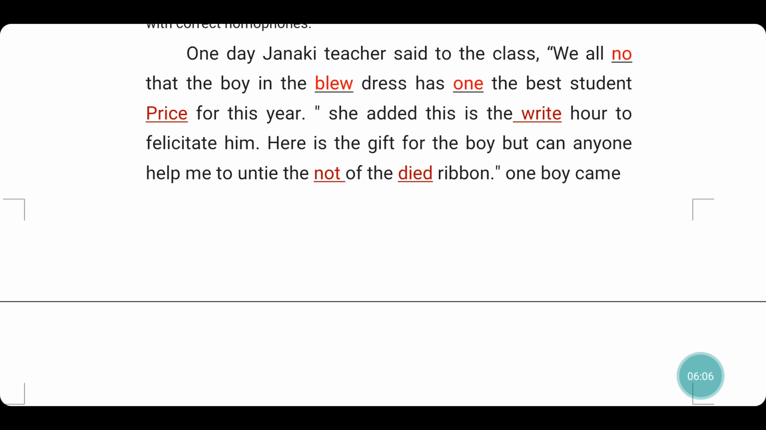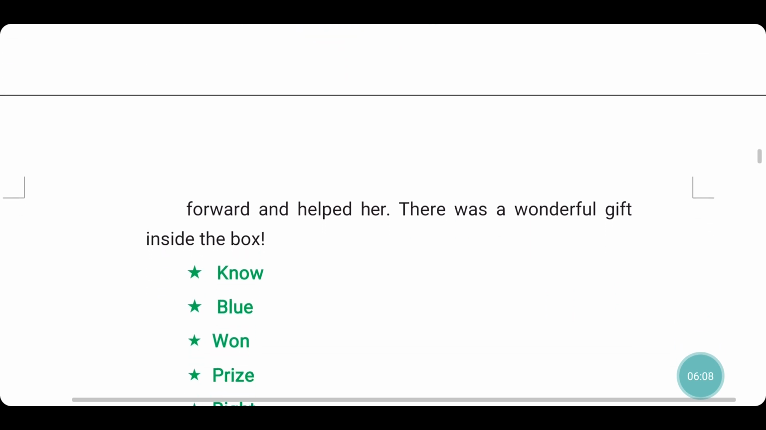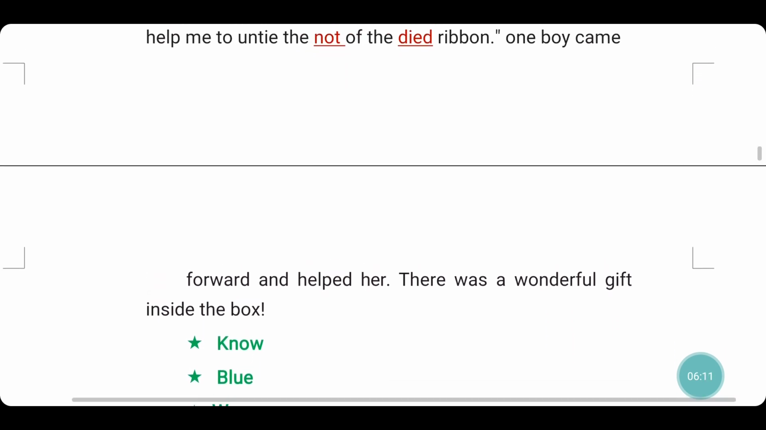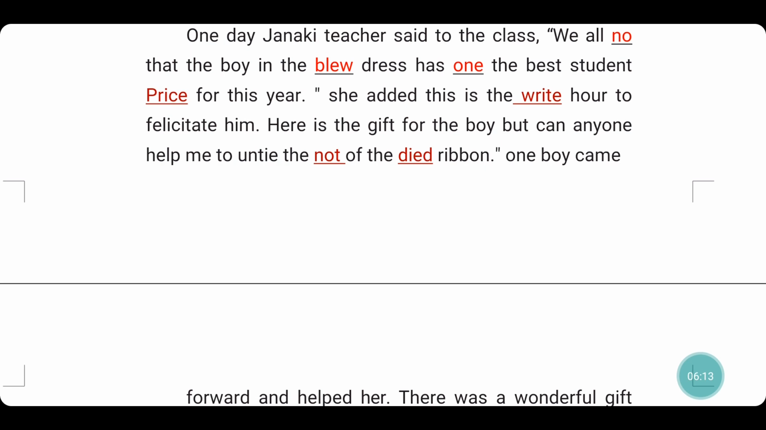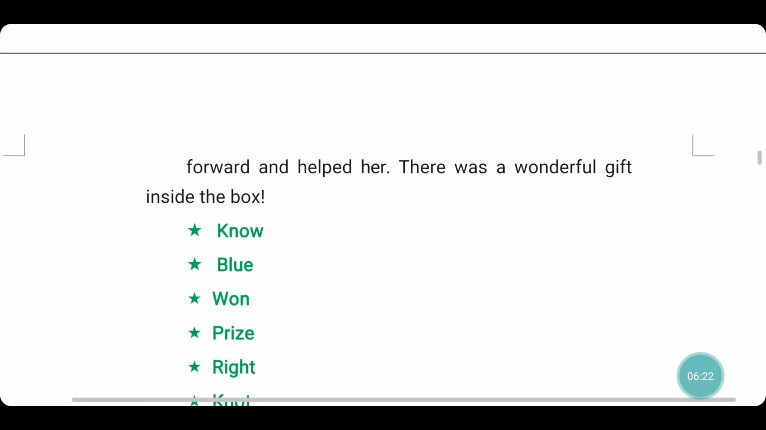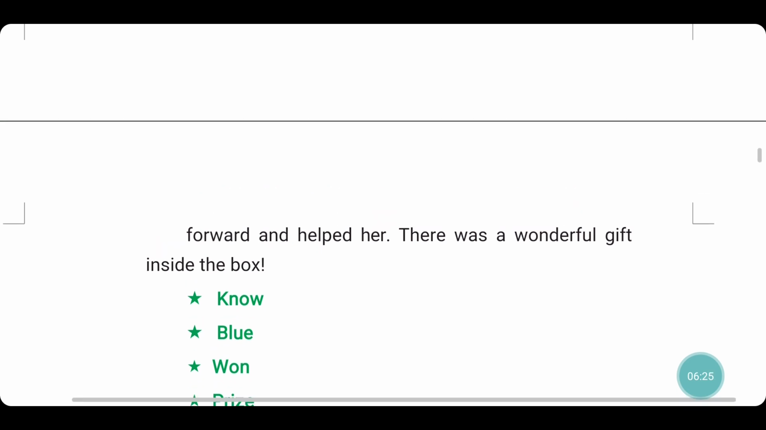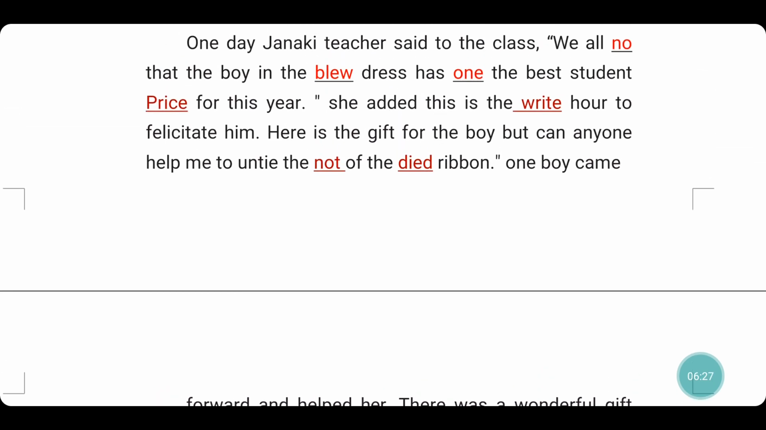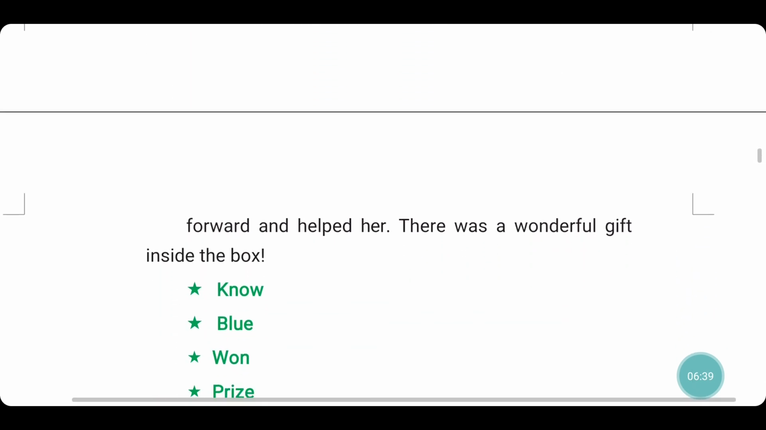P-R-I-C-E. Prize means cost. What actually should come? P-R-I-Z-E. Prize. Prize means a gift, trophy. She added this is the right. W-R-I-T-E. Right. Instead of right, what should come? R-I-G-H-T. Right means correct. This is the right hour to felicitate him. Here is a gift for the boy, but can anyone help me to untie the knot? Instead of N-O-T, knot, what should come?